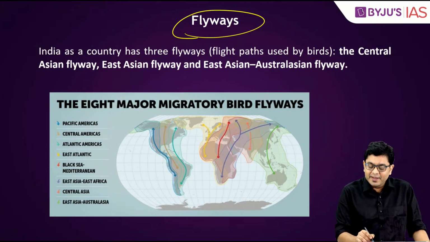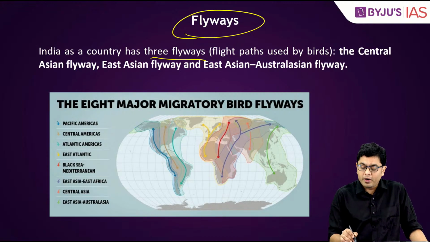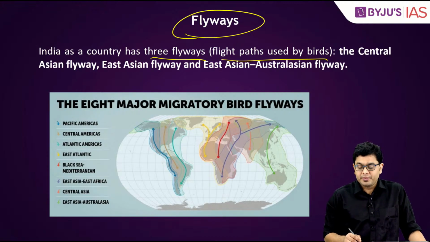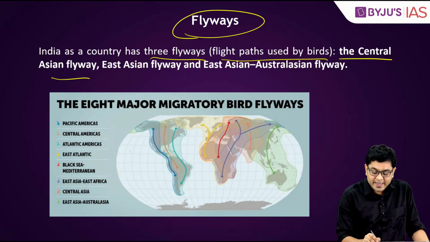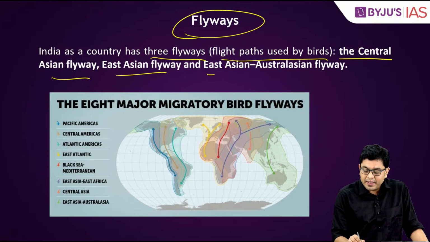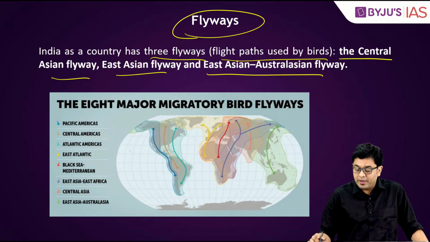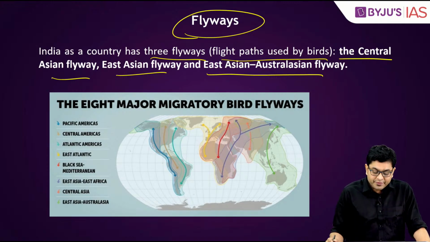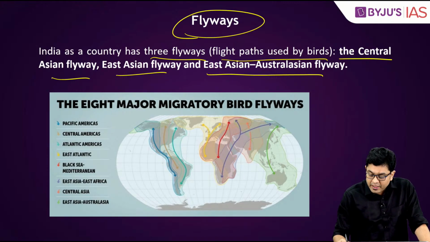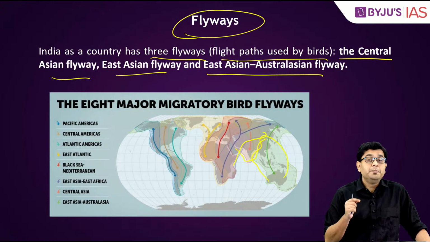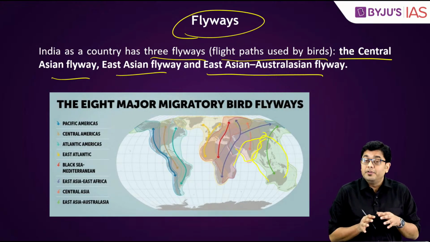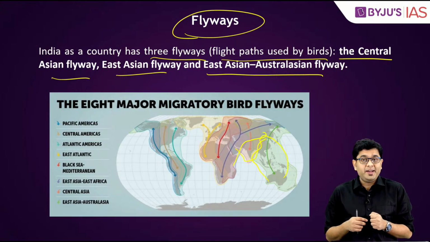So India has 3 different flyways or flight paths used by the birds, and they are the Central Asian Flyway, East Asian Flyway, and East Asian Australasian Flyway. So as you can see, these are the important flyways that India lies in the region of, and that is where it is very important to conserve these species when they come to India.